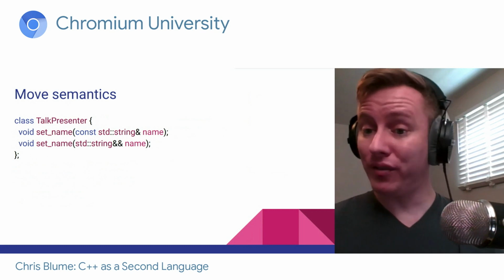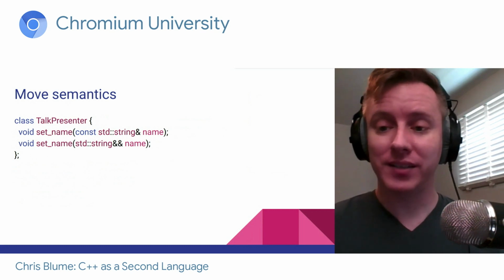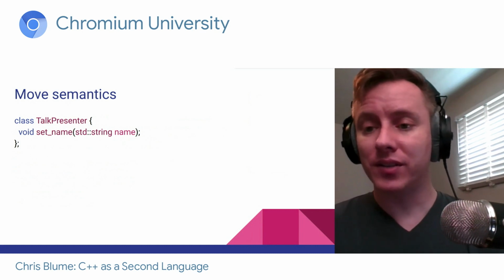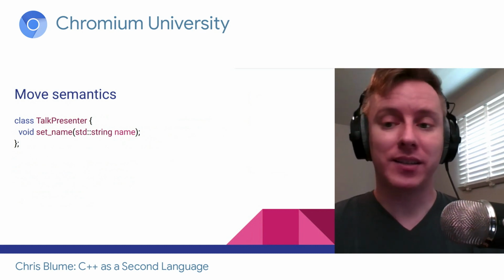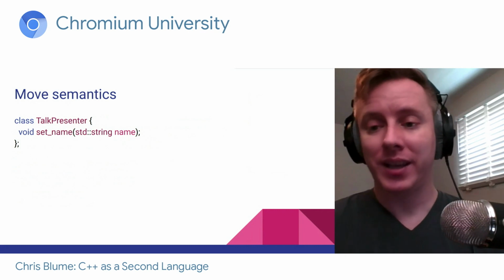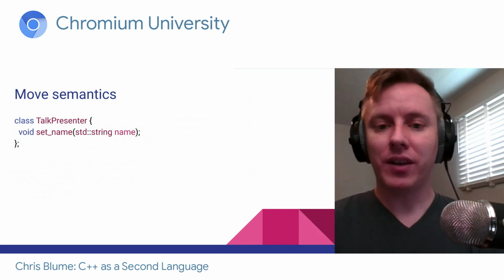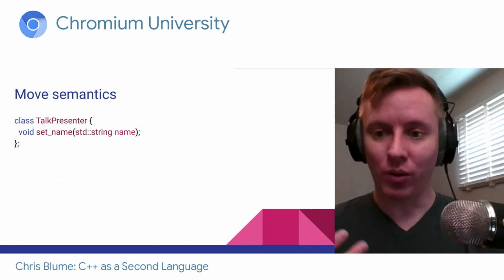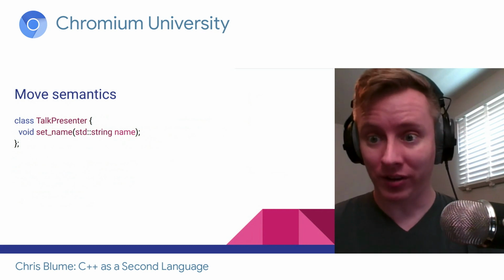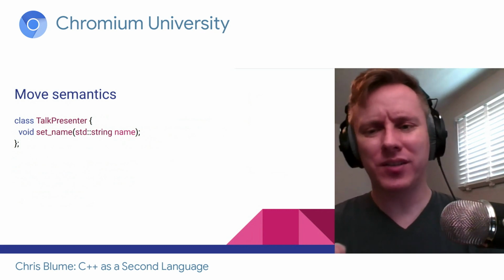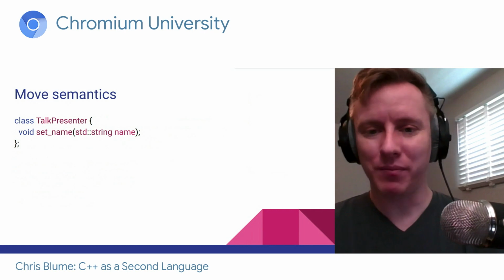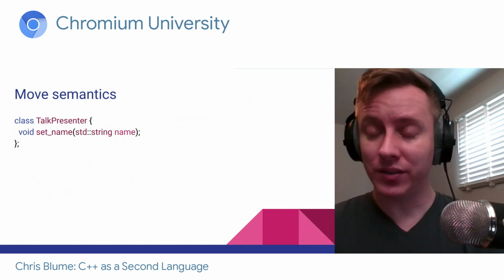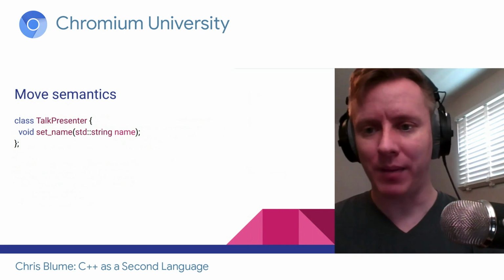It's not perfect, but it's a trade-off, and it's a well-informed trade-off. So what we could do is just have one function, and it takes the parameter by value. So this is interesting. If I call presenter.setName, and I use my old style C++, my old code smells, the old habits I need to unlearn, I will be thinking, oh, this is going to make a copy, and copies are expensive, and that's a bad habit. Don't write this function. But in new style C++, that's not really true. So let me explain what's going to happen.